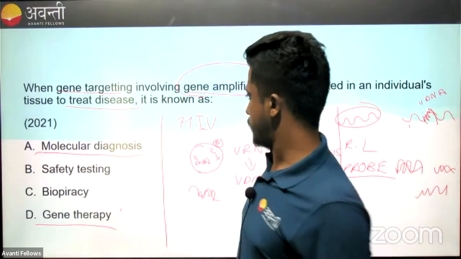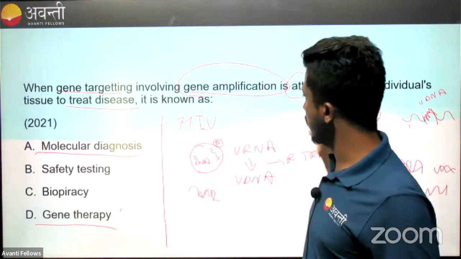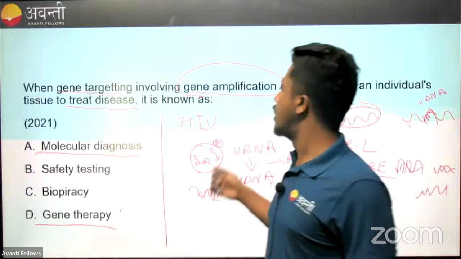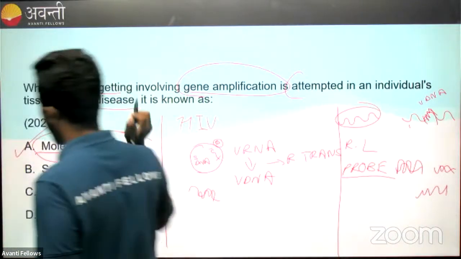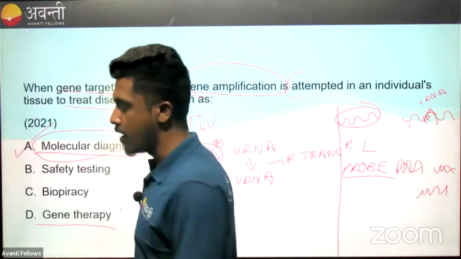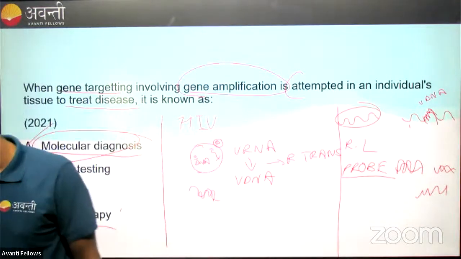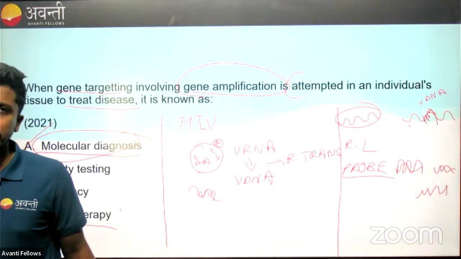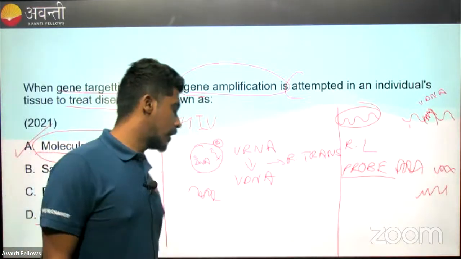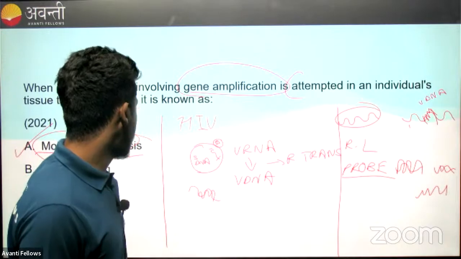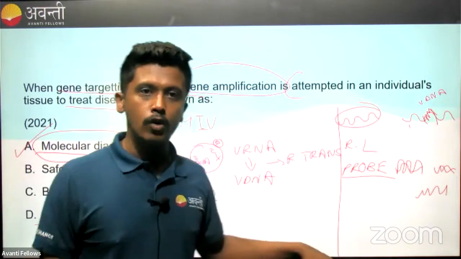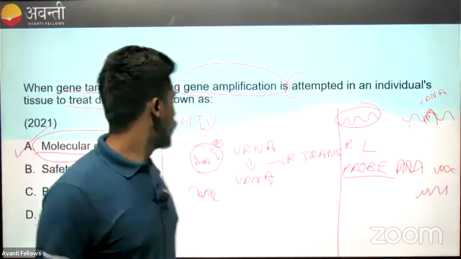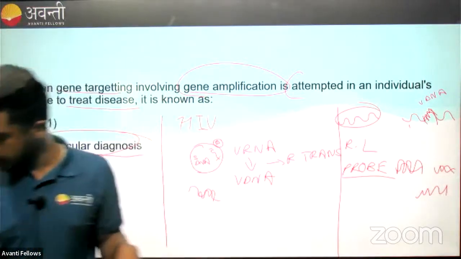So that shows that this person is suffering from so and so disease. Understood? That is called molecular diagnostics. So your answer is A. Understood? It's a PCR technique. Clear? Let's go next. But it's not gene therapy. Gene therapy is where you detect the disease and then you treat the disease. It does not include gene amplification. You just detect the disease. So that is called gene therapy.